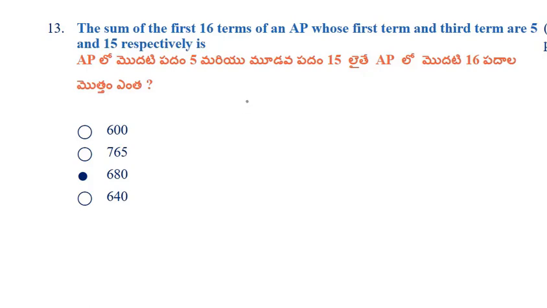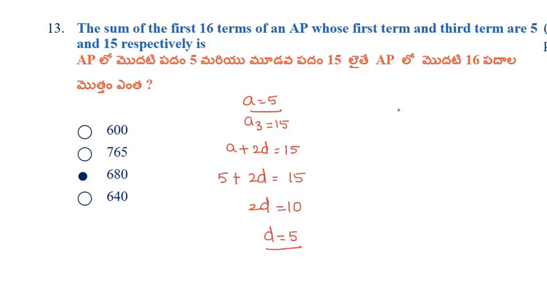The sum of first 16 terms of an AP whose first term is 5 and third term is 15. Here A equals 5 and the third term is 15. A plus 2D equals 15. 5 plus 2 into D equals 15. So 2D equals 10 and D equals 5. Here A equals 5 and D equals 5. Now we have to find the sum of first 16 terms.